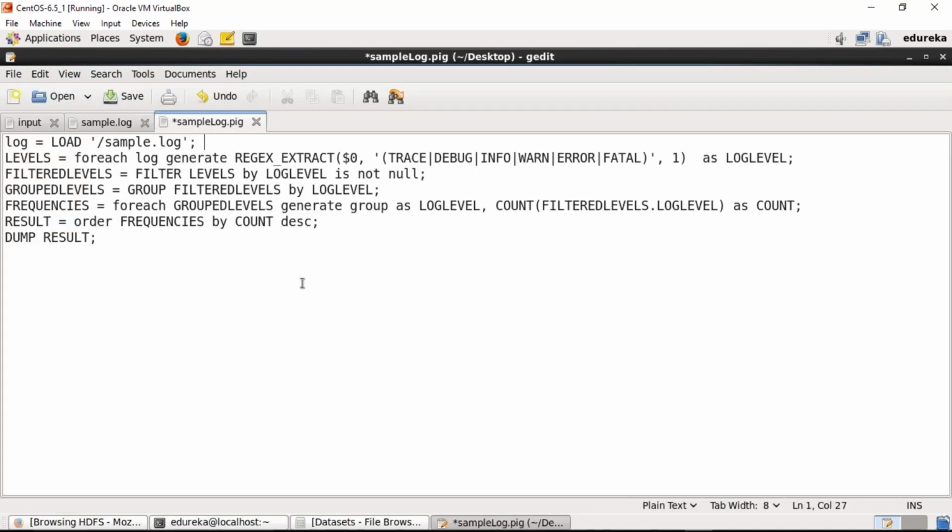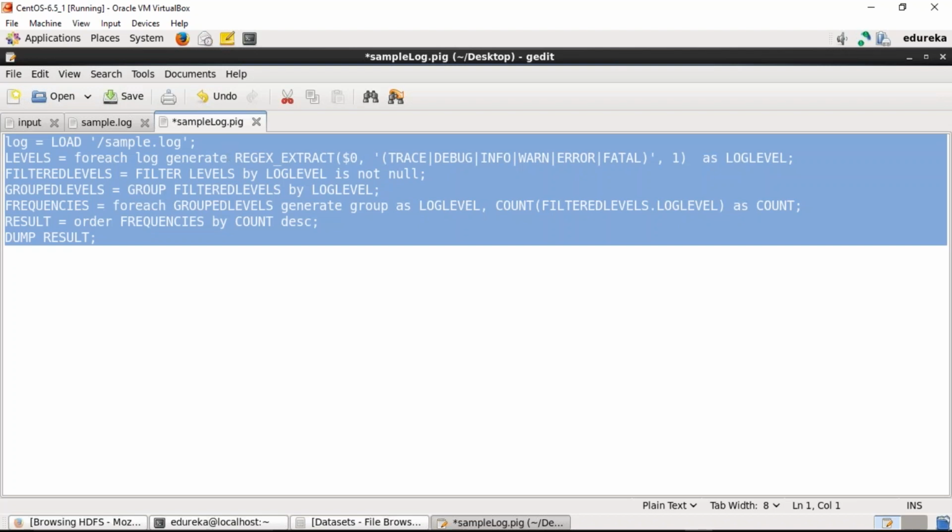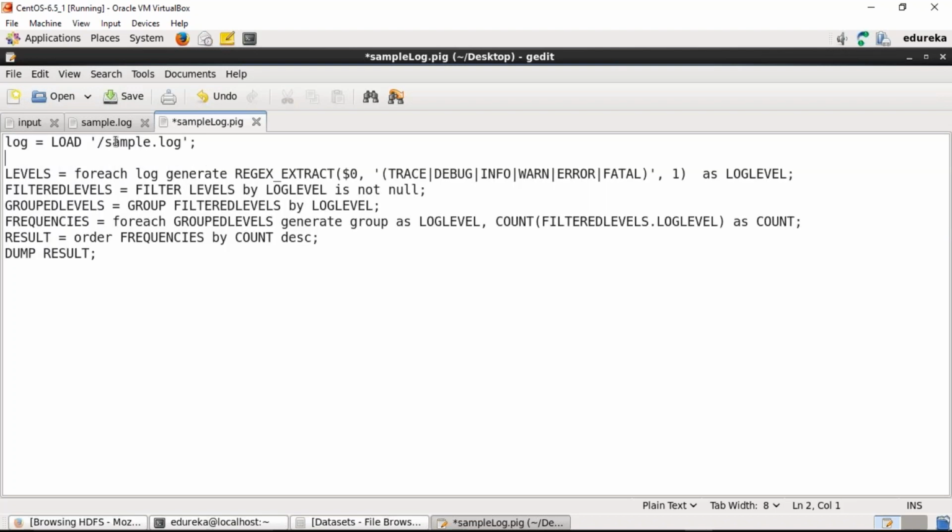So this is the Pig script that we have. The very first command that got executed was log equals to load sample.log. We are creating a relation log in which we are storing the sample file. Here we are not defining any schema, hence the entire row will be in one single column and can be accessed using $0.